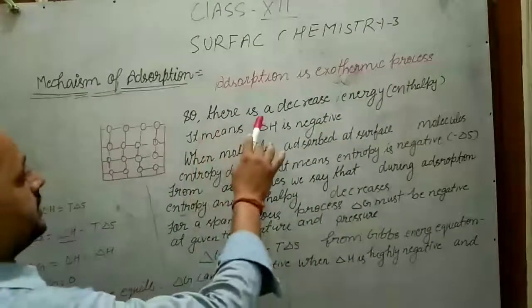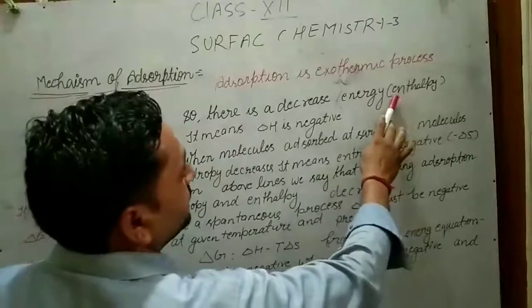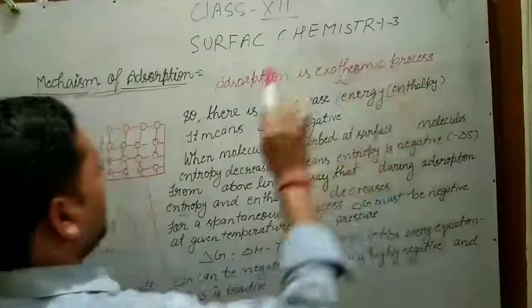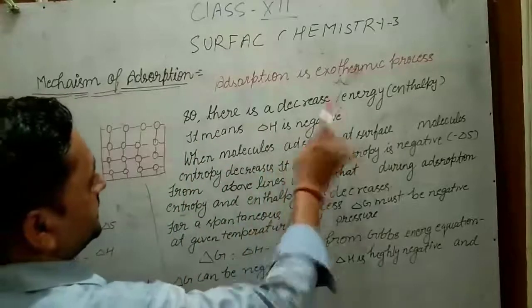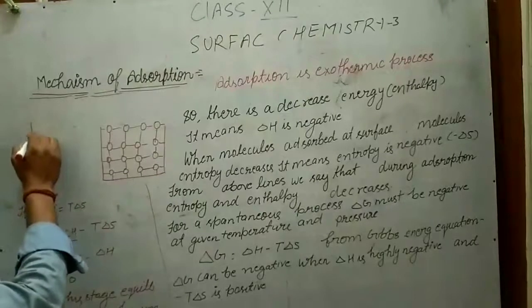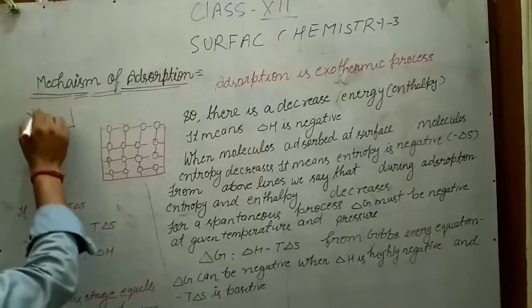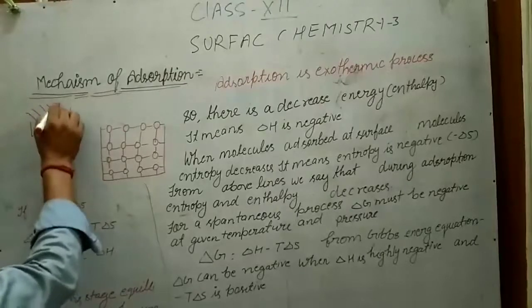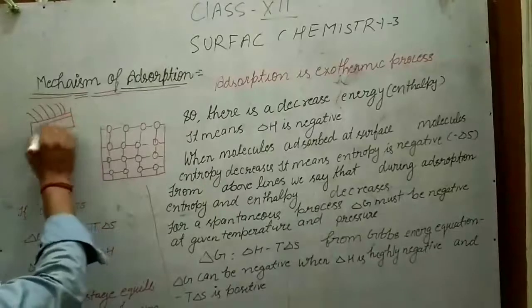So there is a decrease in energy, that is enthalpy in the form of heat. It means delta H is negative. I would like to explain here. In exothermic processes, as the molecules are adsorbed at the surface, energy will decrease.